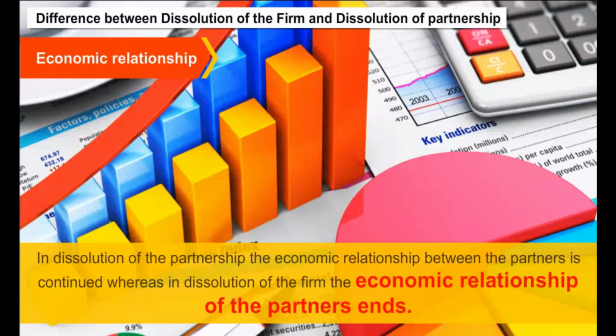B. Application of assets. The assets of the firm, including the sum contributed by the partners to make up deficiencies of capital, shall be applied in the following manner and order: in paying the debts of the firm to third parties, in paying each partner proportionately what is due to him or her from the firm for advances, in paying to each partner proportionately what is due to him on account of capital. The residue should be divided among the partners in their profit-sharing ratio.